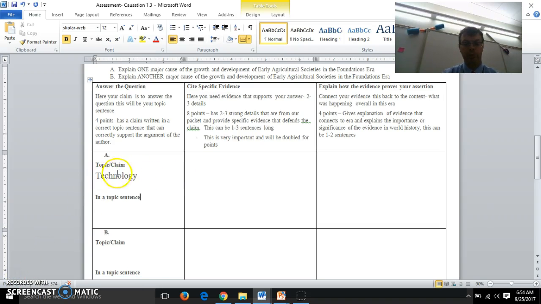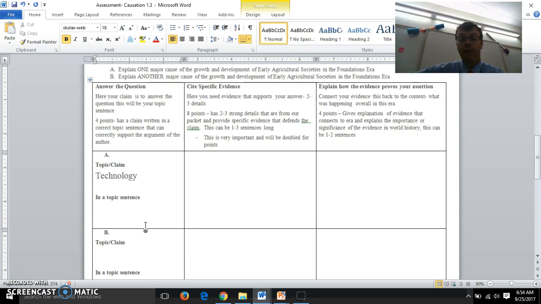There we got my main word, technology. If I'm looking at these main words here, I might have major cause, growth and development, early agricultural societies, words that are going to show up in my topic sentence. So I might start with my claim, technology, which is basically the one I'm going to pick, and I would put something like technology was a major cause for growth and development of early agricultural societies. So I'd write down something like that right here under my topic sentence.